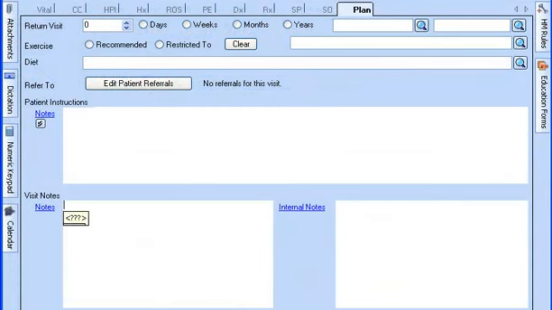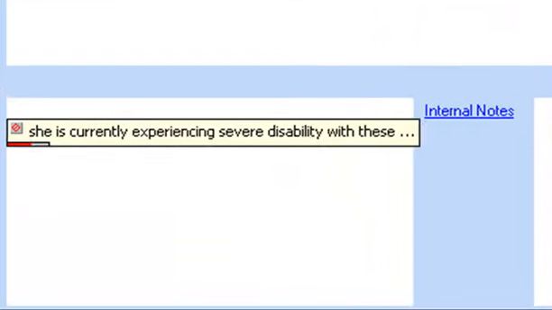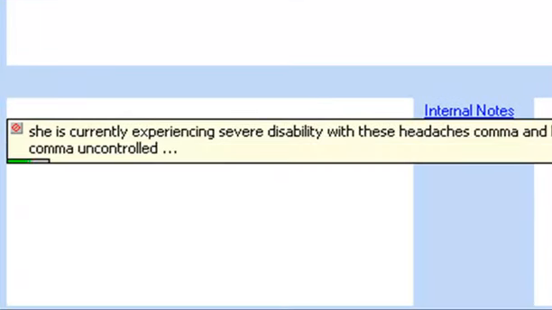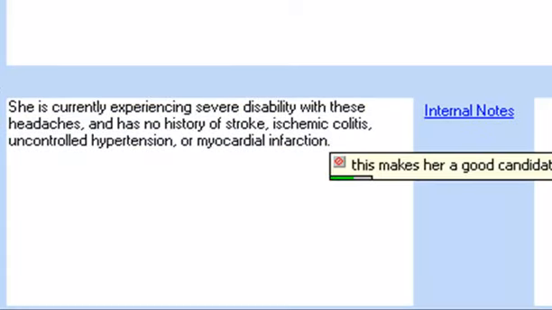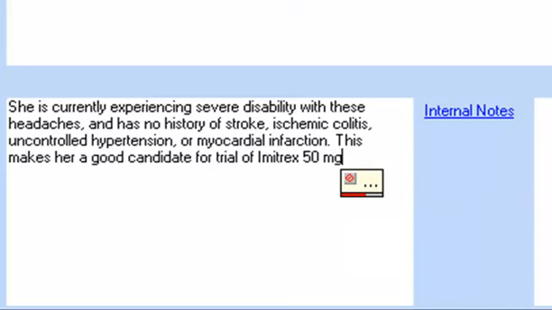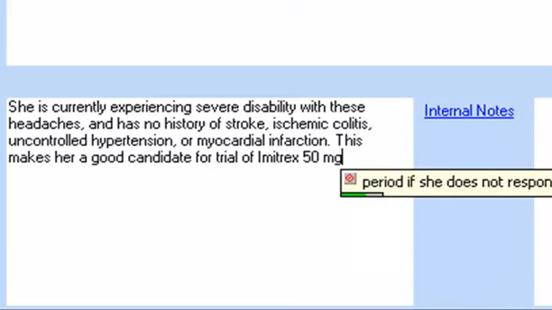Dragon Medical comes in handy for entering other types of information. For example, if you want to document the thought process that led to a treatment plan, you can click the Plan tab and go into the Visit Notes field. She is currently experiencing severe disability with these headaches, and has no history of stroke, ischemic colitis, uncontrolled hypertension, or myocardial infarction. This makes her a good candidate for a trial of Imitrex 50 milligrams. If she does not respond to the Imitrex, we'll consider a different triptan for abortive therapy.